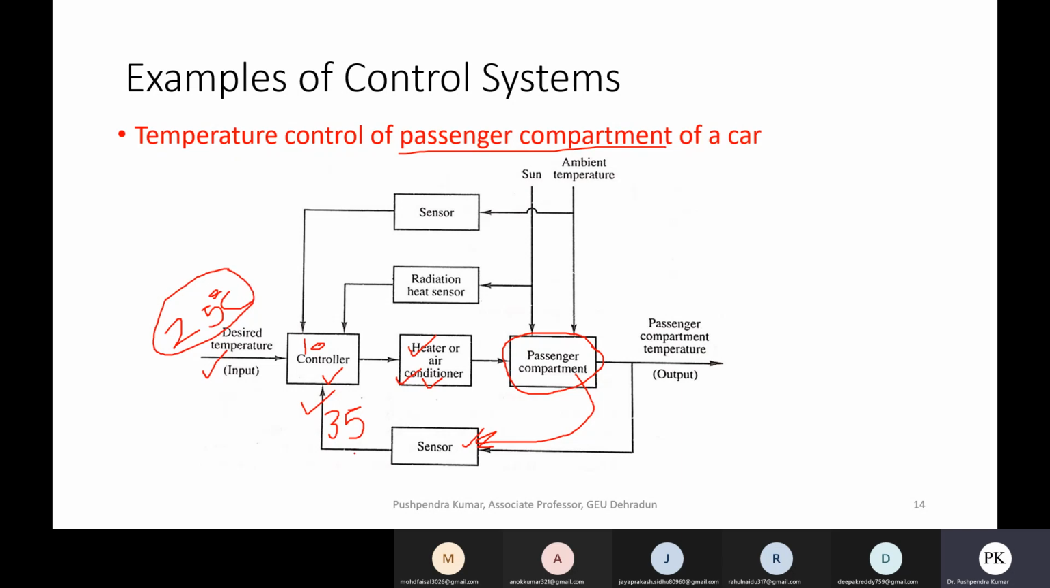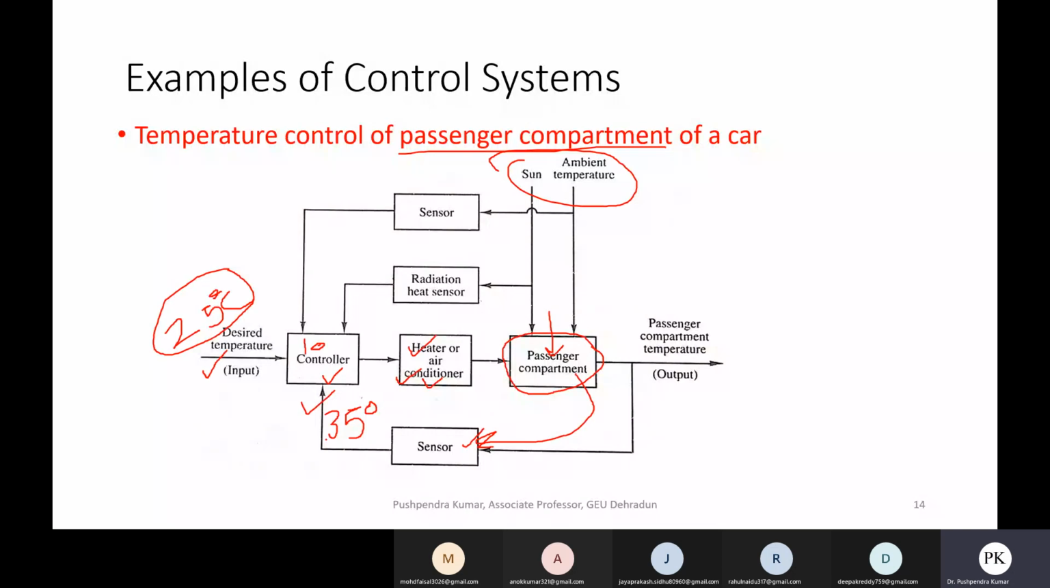And why is this variation there? If I am asking why the temperature is changing to 35 degrees when I set it to 25, yes, there are some disturbances due to the outside temperature. There is sun also. These things are called disturbances to the system. If it is a heavy sunny day, then the temperature will be more, and it will affect the temperature of the compartment. Due to that, this variation comes into the picture.